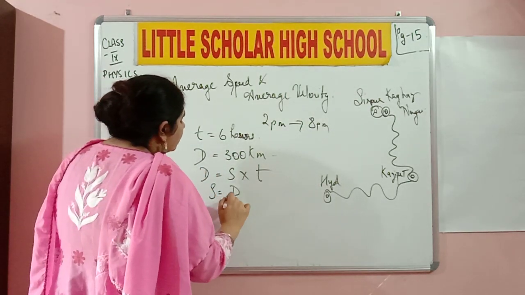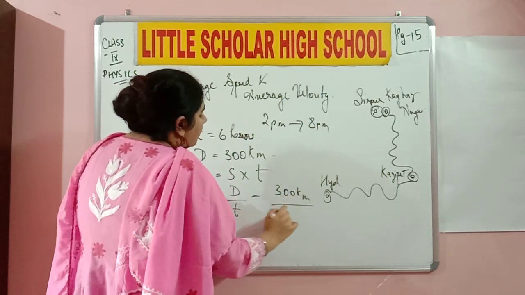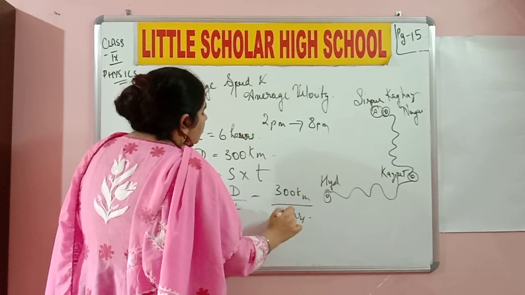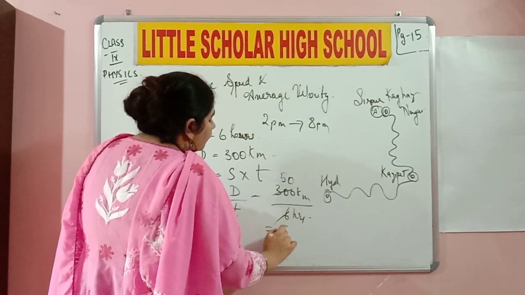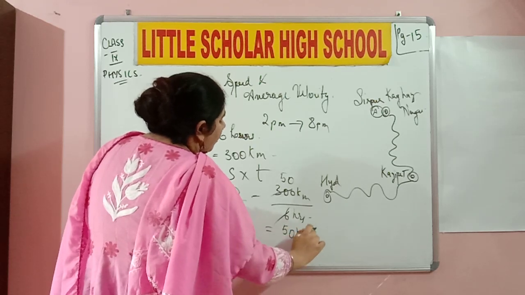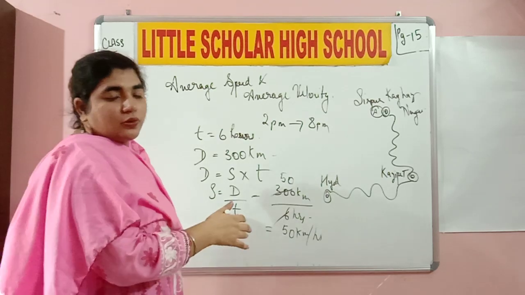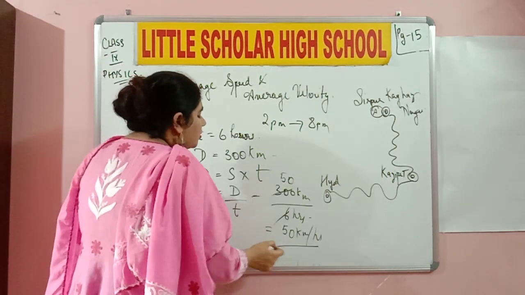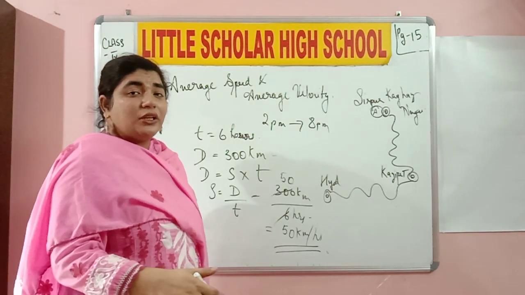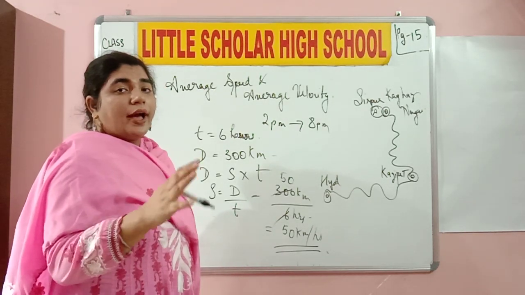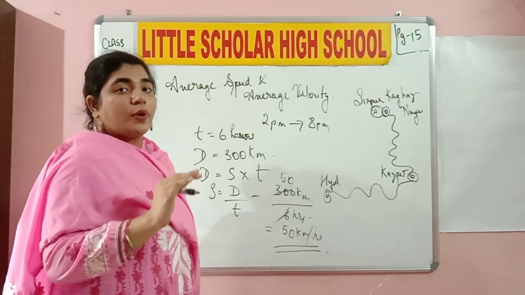Speed is equal to distance by time. That is nothing but 300 kilometers by 6 hours. 6 fives are 30, the 0 over there. So this becomes 50 kilometers per hour. You get that, right? 6 into 50 is equal to 300. So what does this mean? The train is traveling at a speed of about 50 kilometers per hour from Sirpur Kagaznagar to Hyderabad.